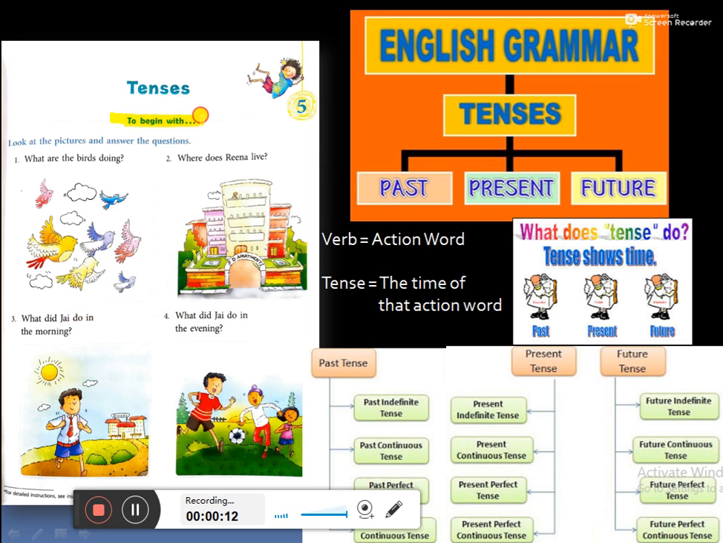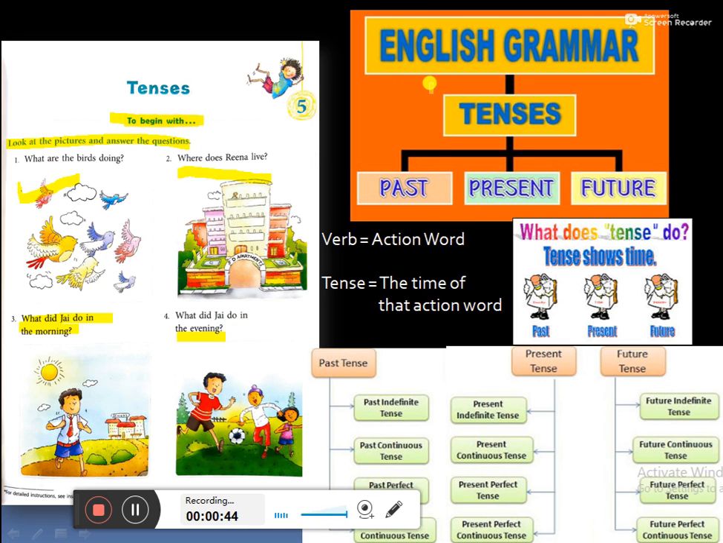Now, tenses. To begin with, look at the pictures and answer the questions. What are the birds doing? Birds are flying. Where does Reena live? Reena lives in an apartment. What did Jay do in the morning? Jay goes to school. What did Jay do in the evening? Jay plays with his friends in the evening.